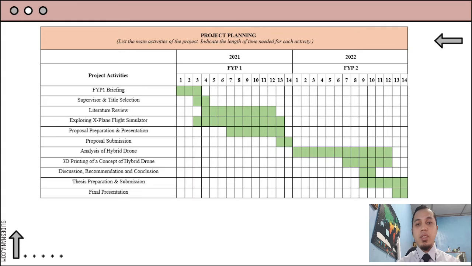Okay, so for the next semester, FYP2, this is just the project planning. First, I've been told that next semester we are going to do the concept of the hybrid drone. So maybe the first activities that I need to do are the analysis of hybrid drone, and then the 3D printing of the concept of hybrid drone. And after that, the discussion and recommendation, including the conclusion for the thesis, and thesis preparation and submission, and the final is the final presentation.